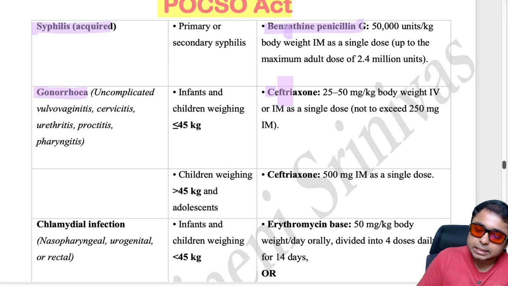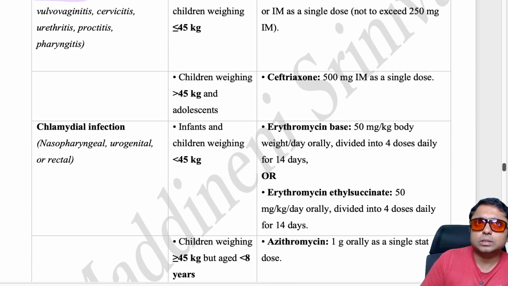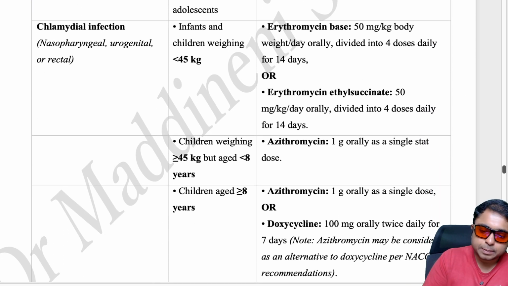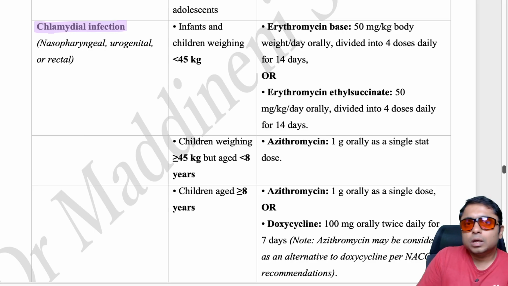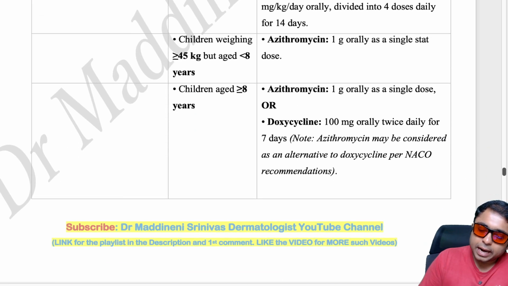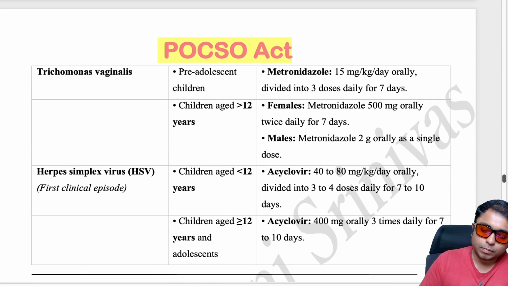Gonorrhea, so ceftriaxone can be given. This is the dosage. You can just see the dosage. You can pause the video and see the dosages. Chlamydial infection. So usually in the chlamydial infection we give azithromycin, but in the infants and children weighing less than 45 kilograms, erythromycin is preferred, right? And if it is a child more than 8 years, we can use azithromycin or doxycycline, right?